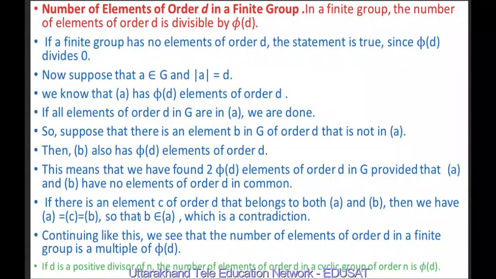It means b belongs to the cyclic group generated by a, but this is a contradiction. So continuing like this, we see that the number of elements of order d in a finite group is a multiple of phi(d). Here we made use of this result: if d is a positive divisor of n, the number of elements of order d in a cyclic group of order n is phi(d), which we proved just now.